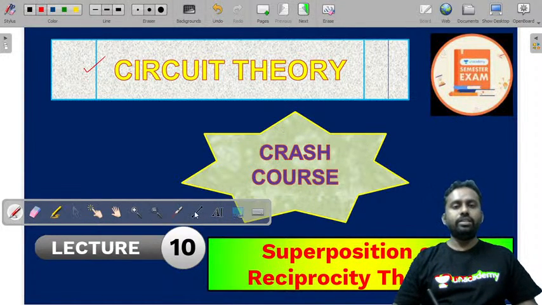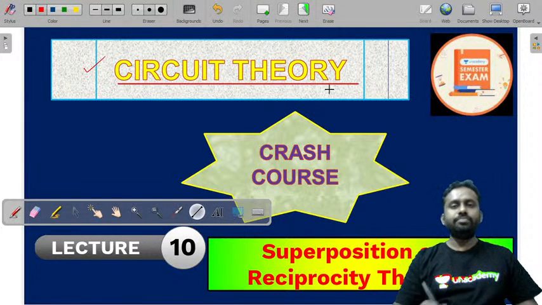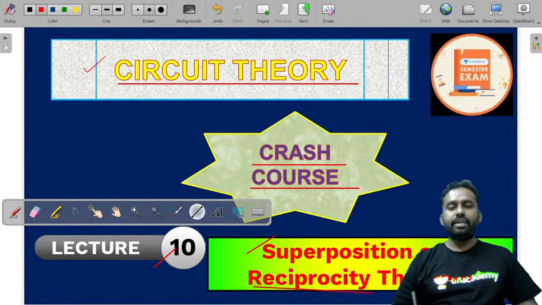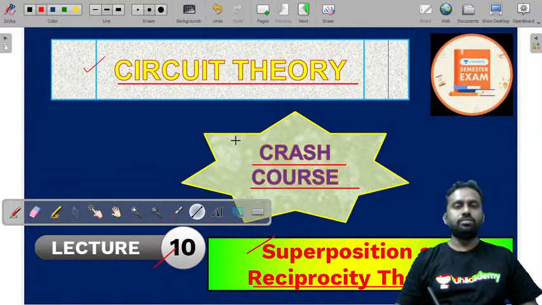We are dealing with circuit theory crash course, and today in lecture 10, we'll be looking at superposition and reciprocity theorems.